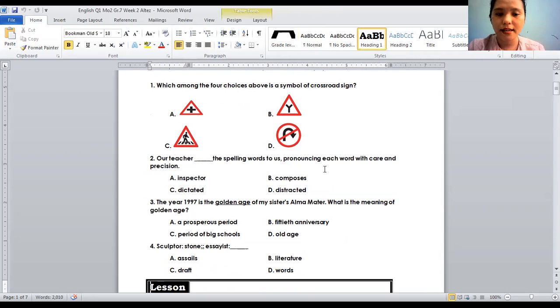Fourth, related to analogy, sculptor is to stone as essayist is to blank. So let's analyze. The sculptor's focus is the stone, while the essayist's focus is blank. For example, your teacher asked you to write an essay composed of 200 words.